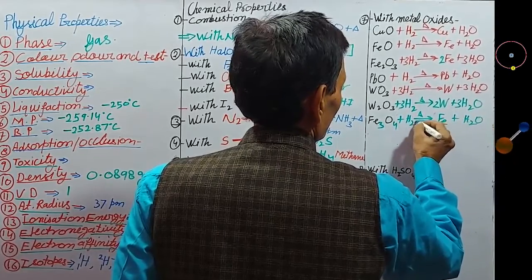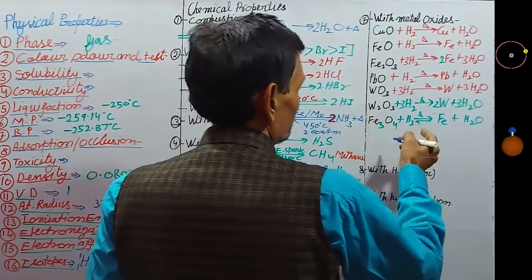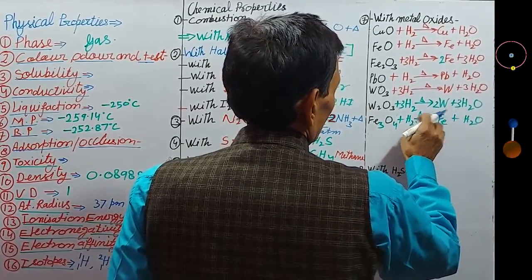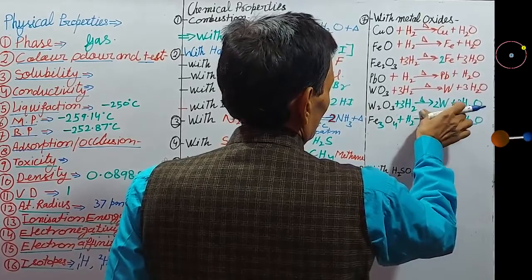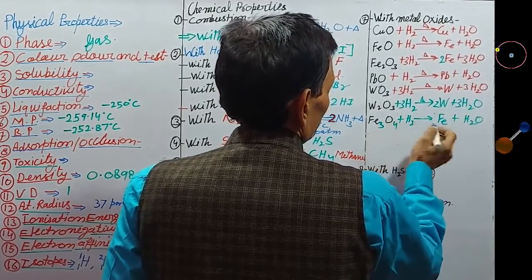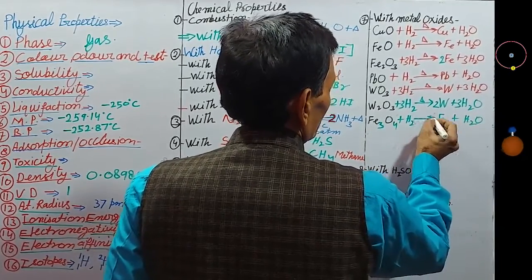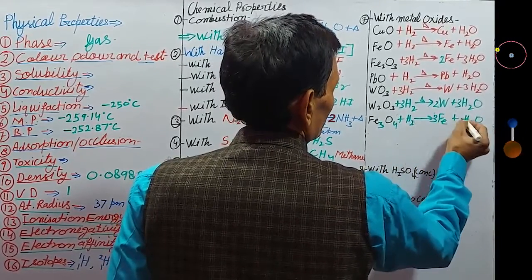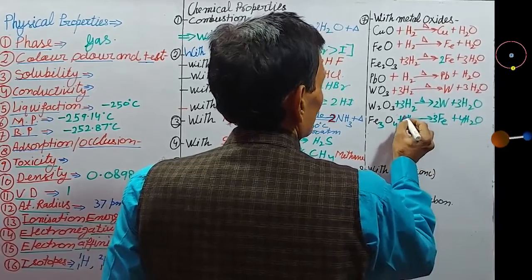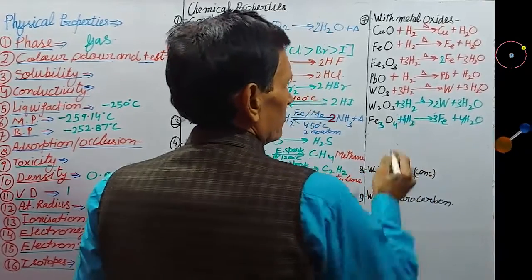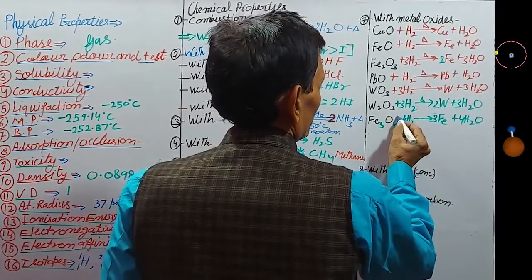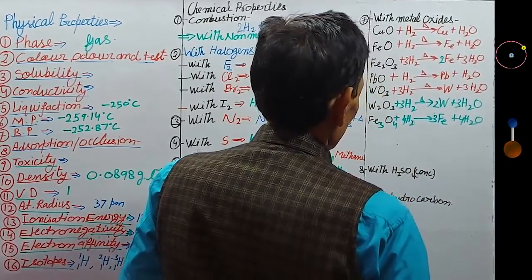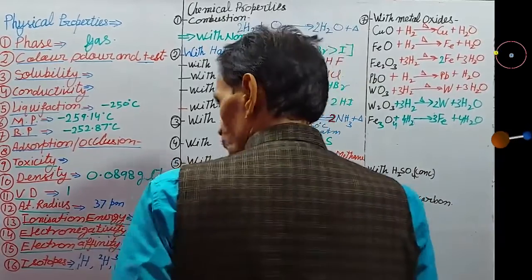Reaction may be reversible. In closed system, reaction is reversible. But I am showing here in open system, Fe and H2O, and we will balance the equation. Now next is reaction with concentrated sulfuric acid.